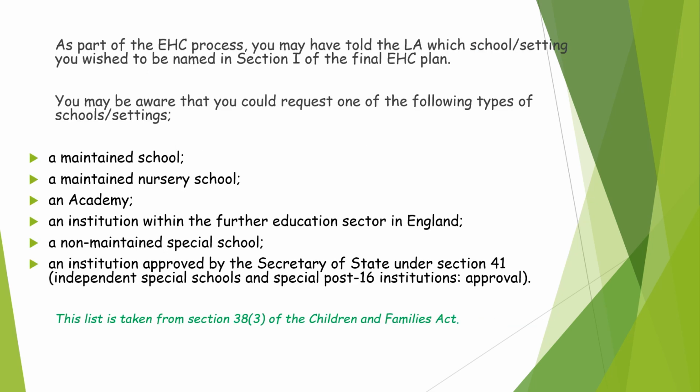As part of the EHC process, you may have told the local authority which school or setting you wish to be named in Section I of the final EHC plan. You may be aware that you could request one of the following types of schools or settings: a maintained nursery, a maintained school, an academy, an institution within the further education sector, a non-maintained special school, or an institution approved by the Secretary of State under Section 41. This list is taken from Section 38(3) of the Children and Families Act.